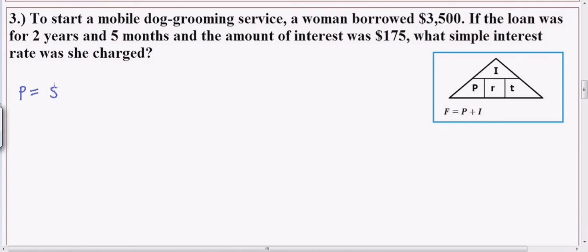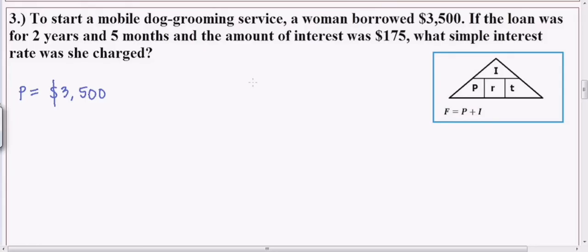Kasi nanghiram ka pa lang, wala pang interest. Alam nyo ang keyword nyo dyan, kapag binanggit yung word na borrowed at saka invested, ibig sabihin nun, ang tinutukoy niya ay principal. Pero kapag ang sinabi na ay how much will she pay, how much will she get, ibig sabihin yung makukuha mo at saka yung babayaran mo.